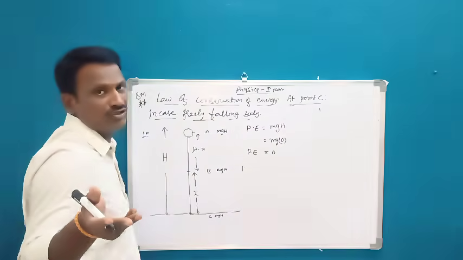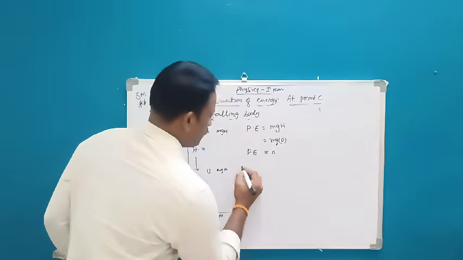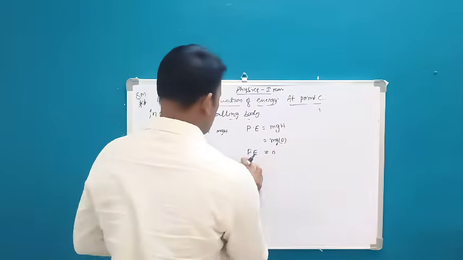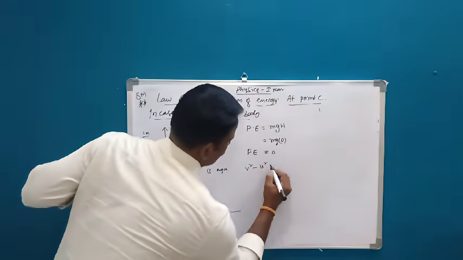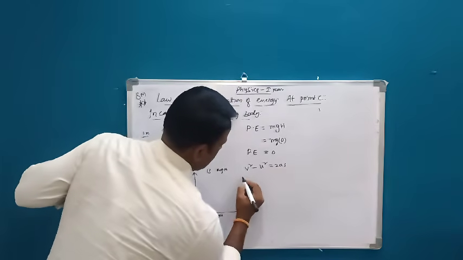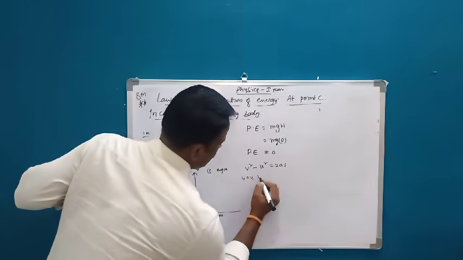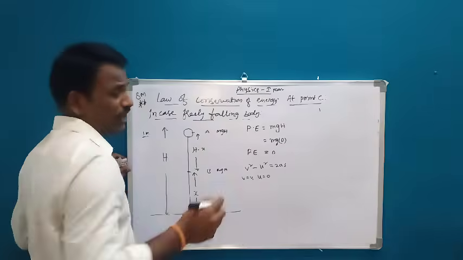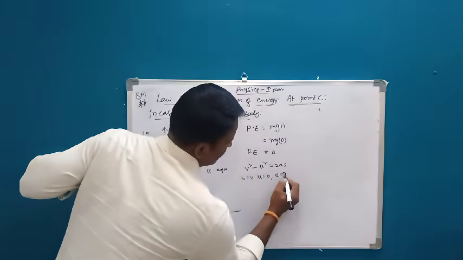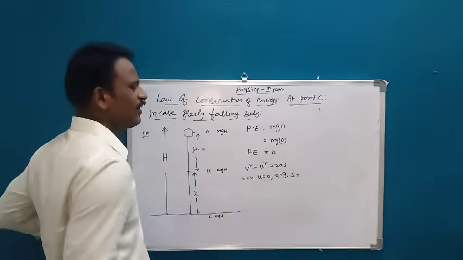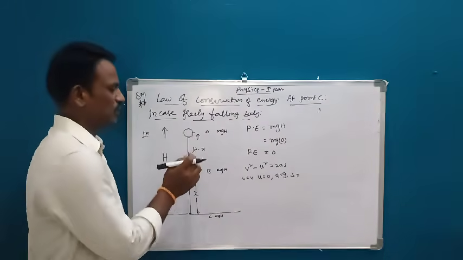So before going to find out V, we have to use the formula V square minus U square is equals to 2AS. Again, here final velocity is V, initial velocity U is 0, at point A we didn't give anything. And A is equals to g, but here S is equals to, what is the displacement of the object from the initial point?